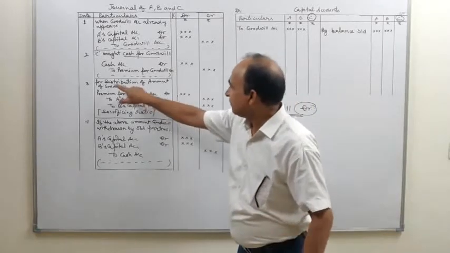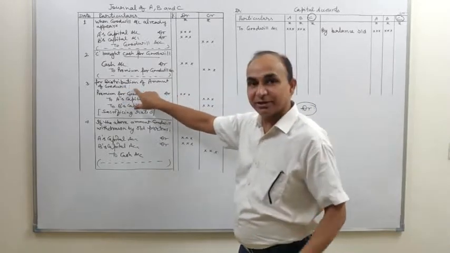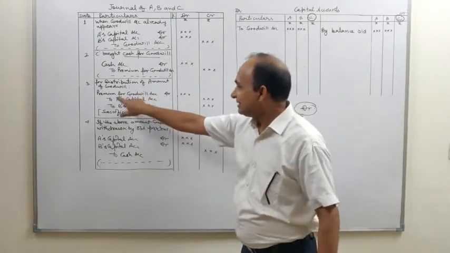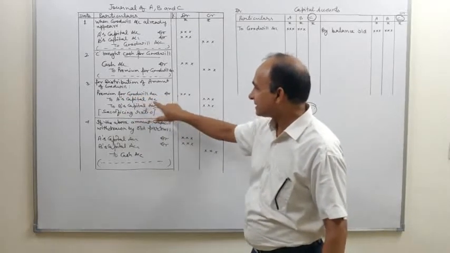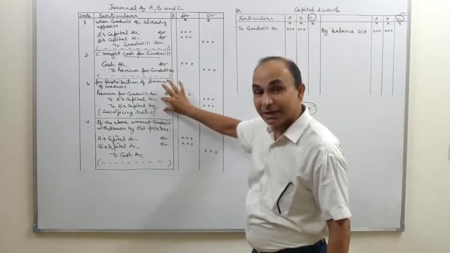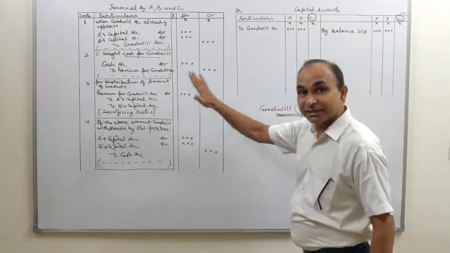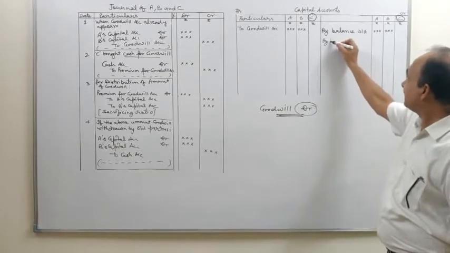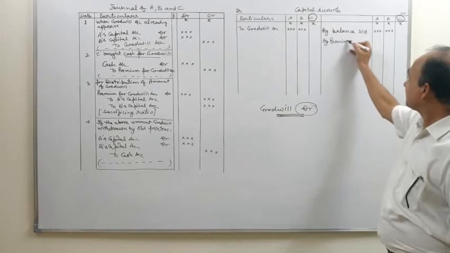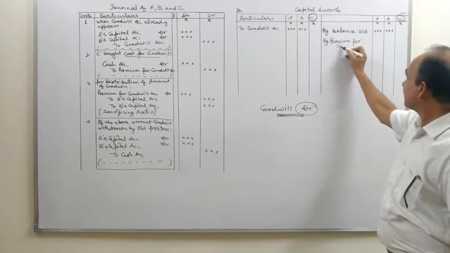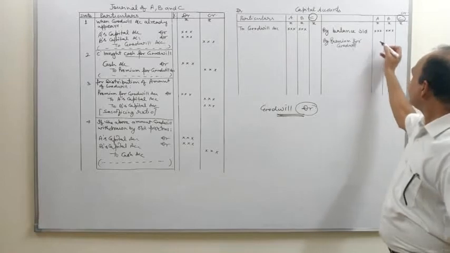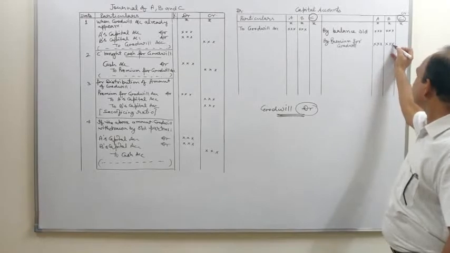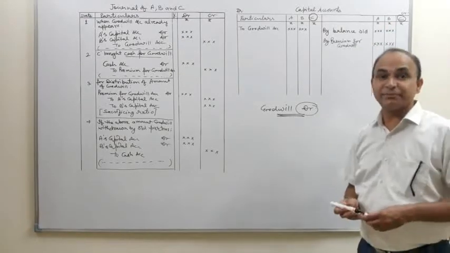The third is for distribution of the amount of goodwill brought in by C between old partners A and B. See, premium for goodwill debited to A's capital, B's capital. See, old partners' capital accounts credited. Go to the credit side of A and B. Right here, the account which has been debited, premium for goodwill account, the amount will be written in the account of A and B only, because this entry is affecting the account of A and B only.